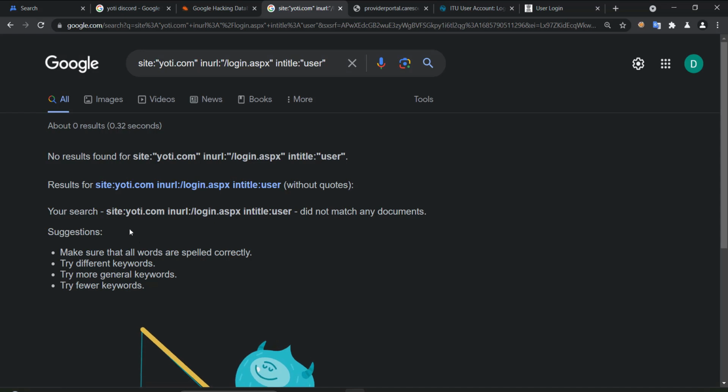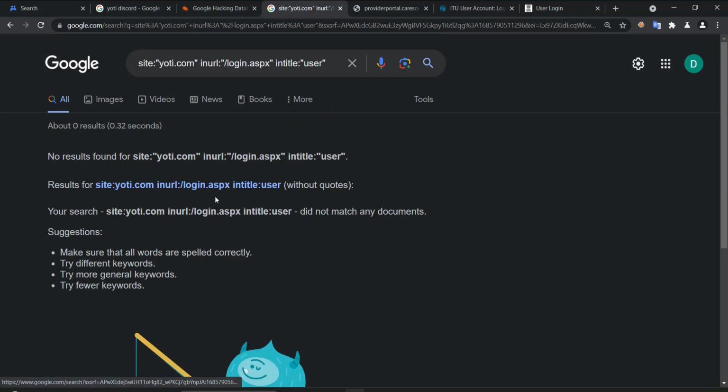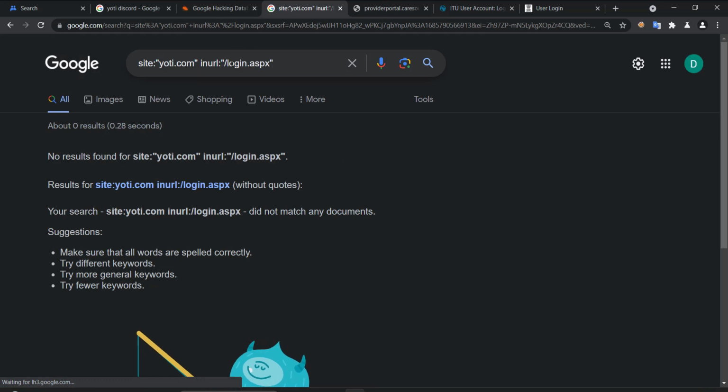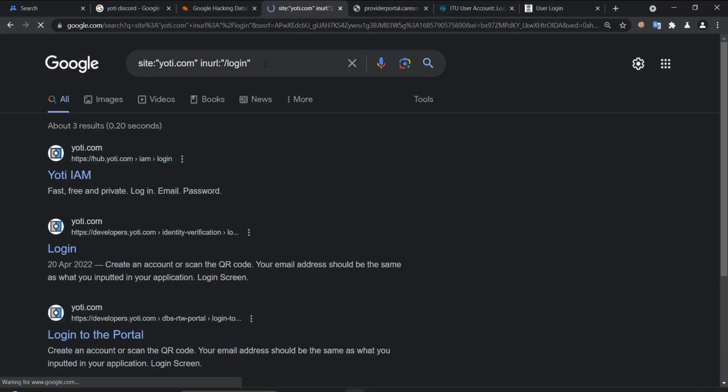So this result means that it didn't find us any result. So we can remove the in title and check if there is login. Okay, we can remove the ASPX because maybe they are using different technology. So ASPX is the ASP.NET, the Windows Server language as well, the IIS.